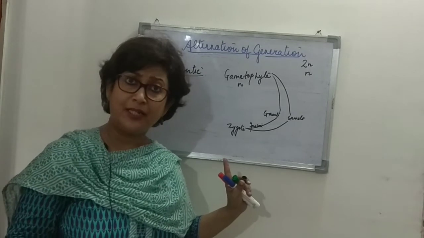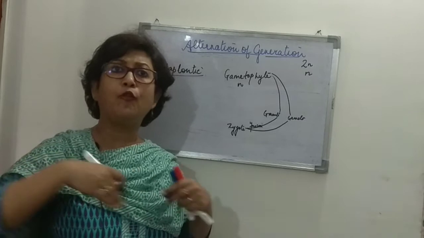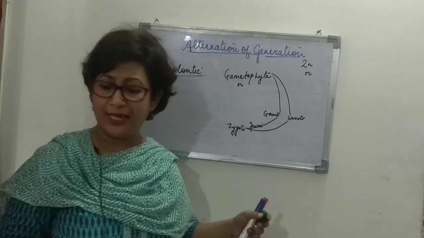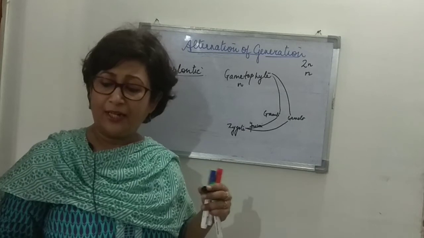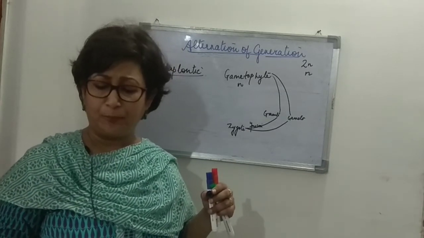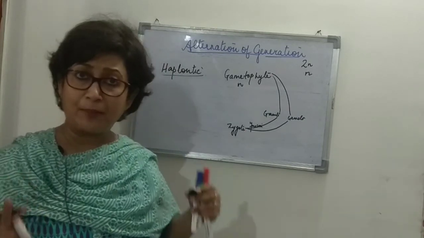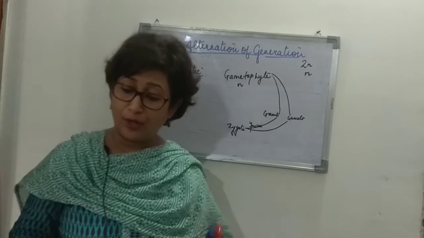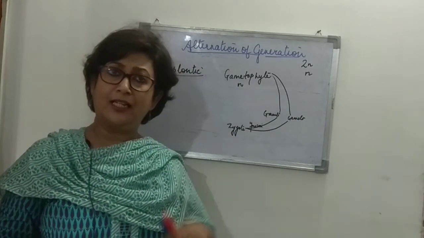That means the zygote does not divide to grow further. It does not multiply itself, neither does it give rise to multicellular diploid structures. It does not grow in size.